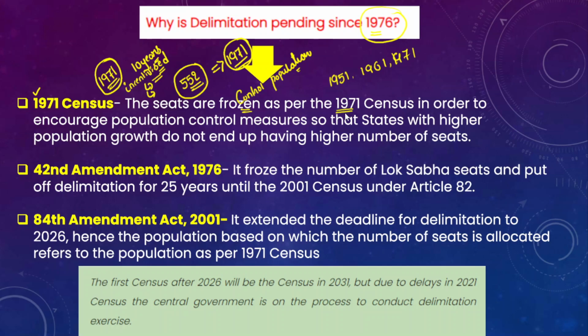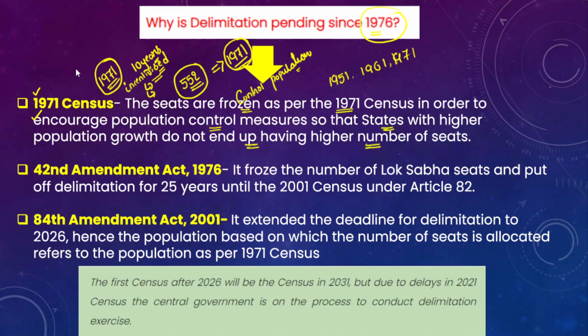So this is to encourage the population control measures. States could undertake population control measures, because even if you have a larger population, it will not incentivize you by getting more seats. Therefore it will encourage population control measures, and states with higher population growth do not end up having a higher number of seats.